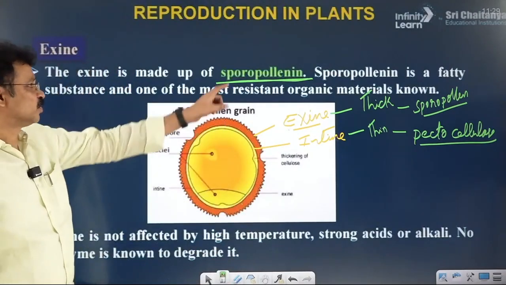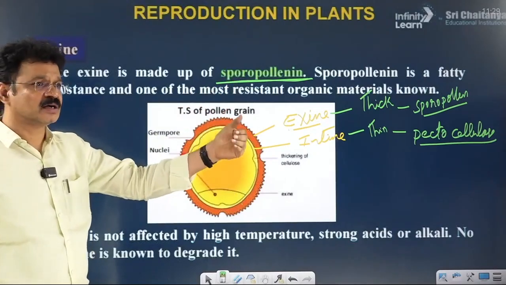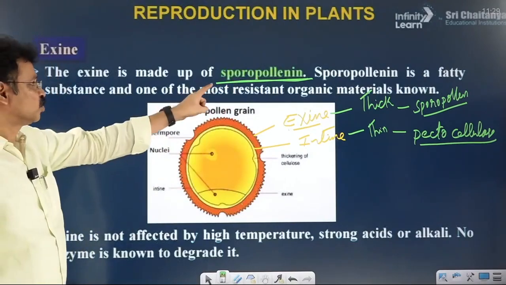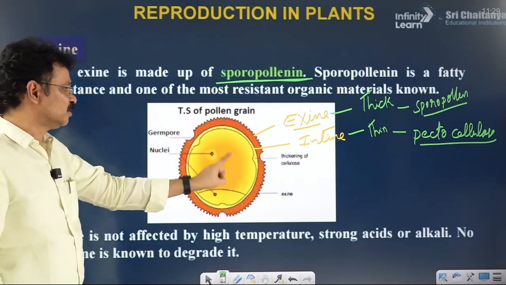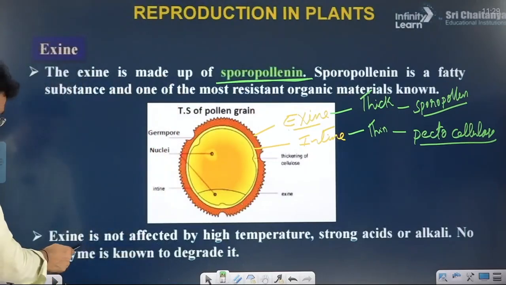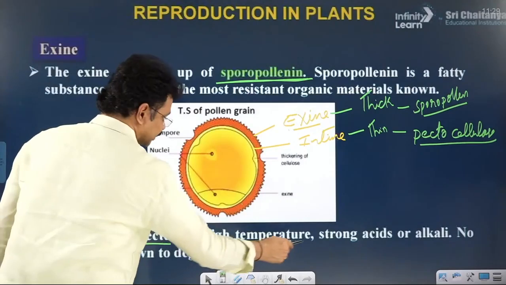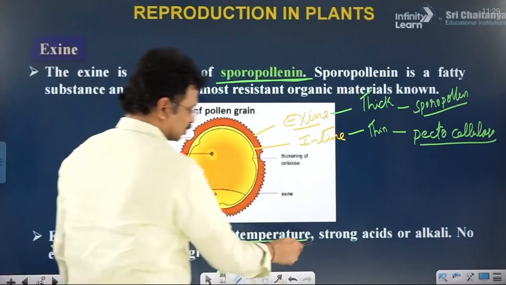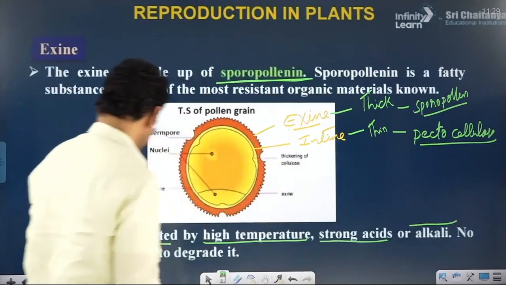That's why sporopollenin provides protection to the pollen grain from external adverse conditions. Here it is mentioned simply, exine is not affected by high temperature and strong acids and alkalis.